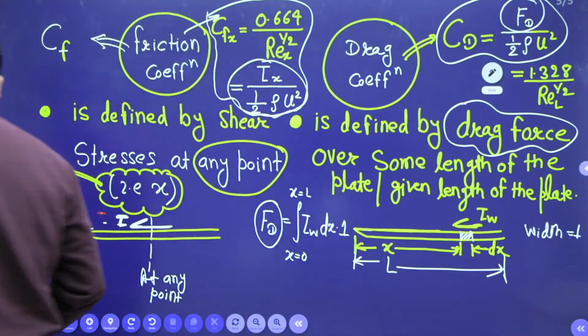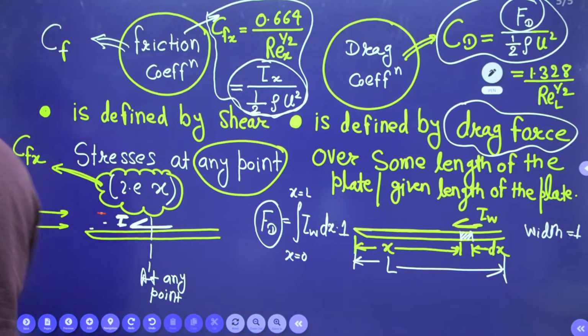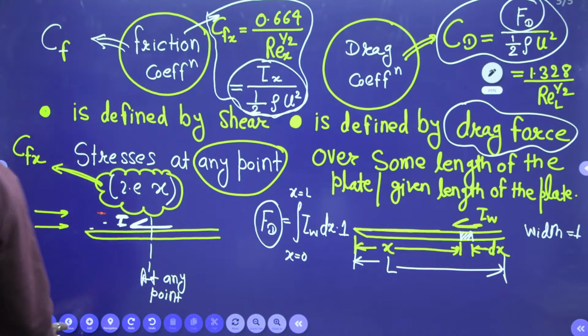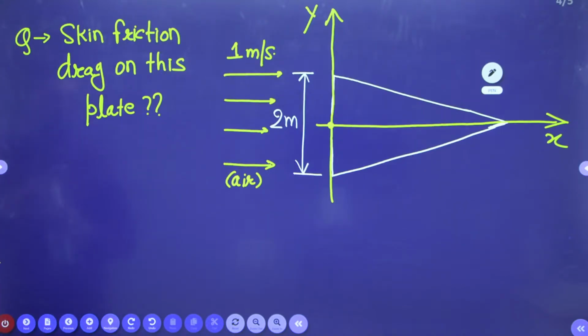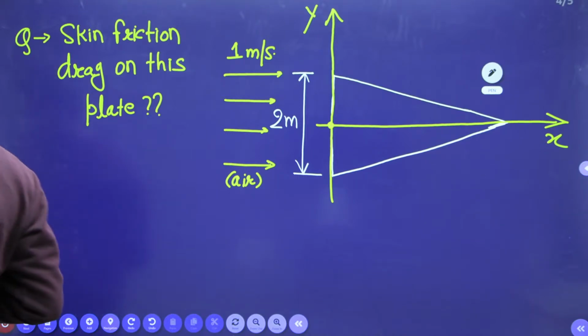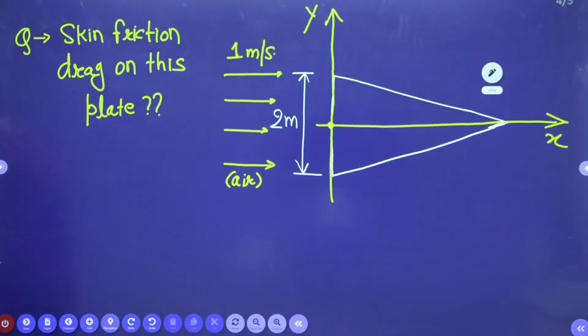Now come to this problem. Just think. We have to find the skin friction drag on the plate.